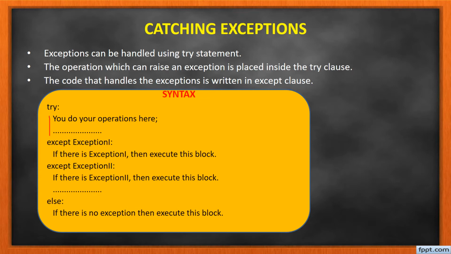If this exception occurs, this particular block of statements will be executed. If this other exception occurs, this part will be executed. If neither of these two occurs, it will go to the else part. So if there is no exception, then execute this block. If no exception occurs, then the else part will be executed.